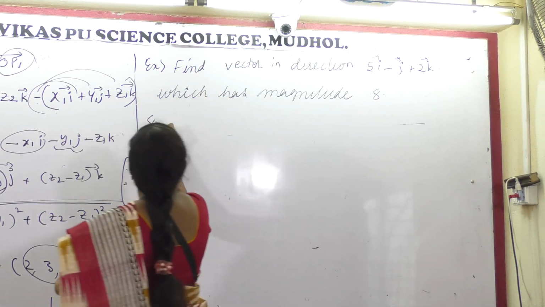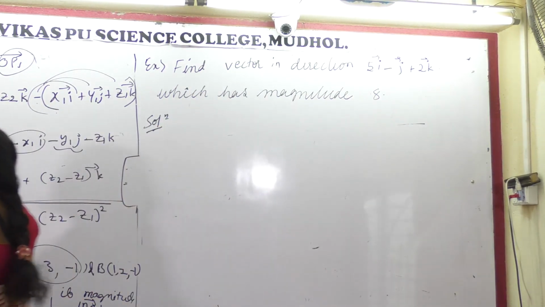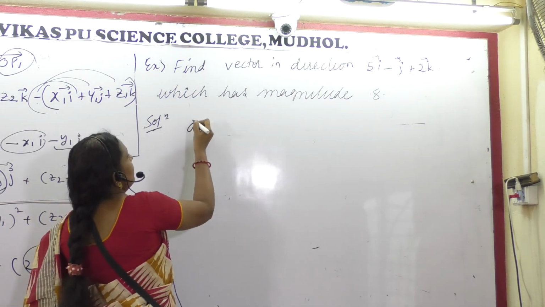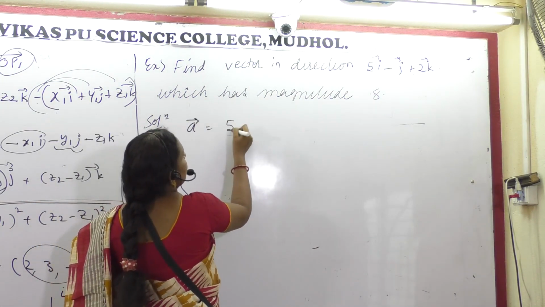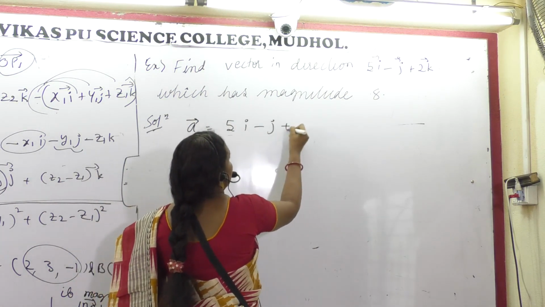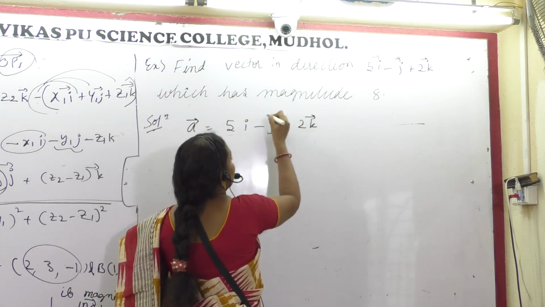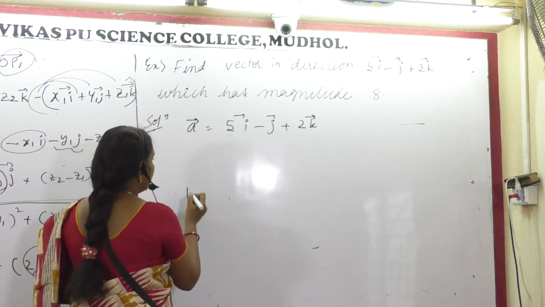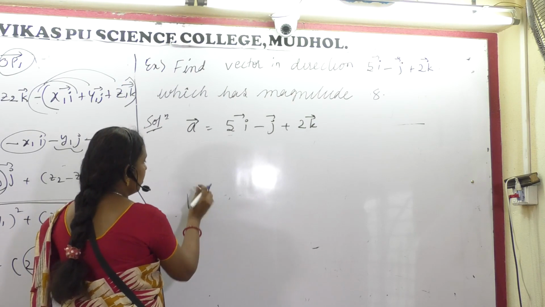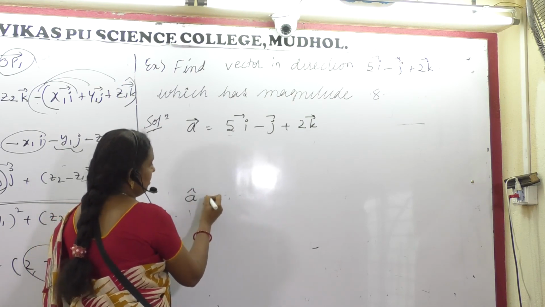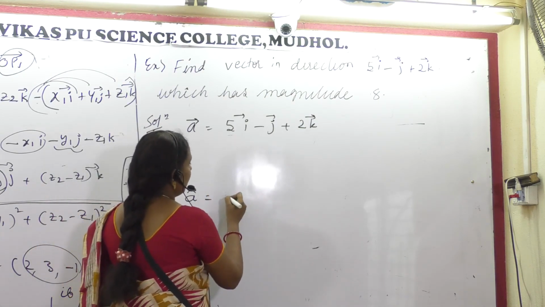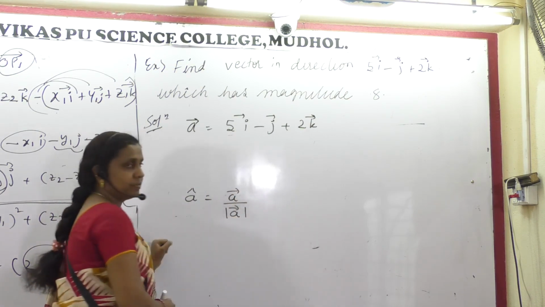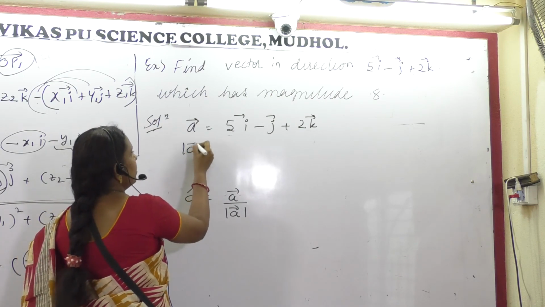In this case, you have to take the given vector as A and find its unit vector. How are you going to denote the unit vector? A cap. What is the formula for A cap? A divided by magnitude A. Do you remember? So here I will be finding magnitude A.